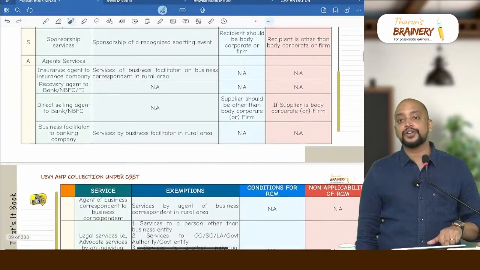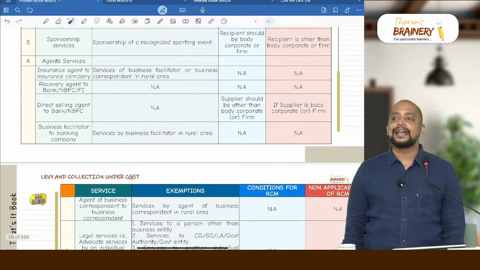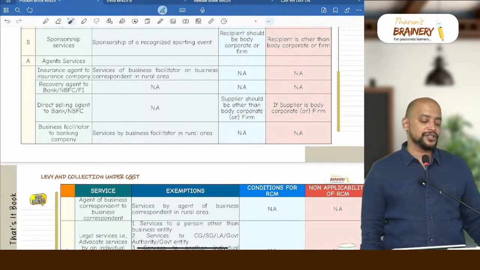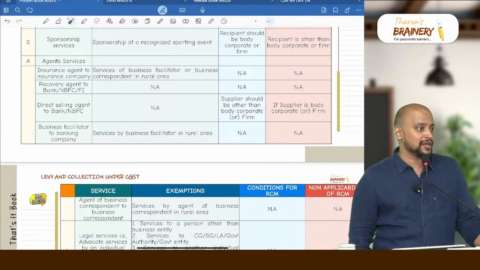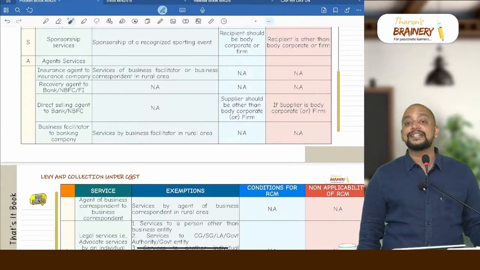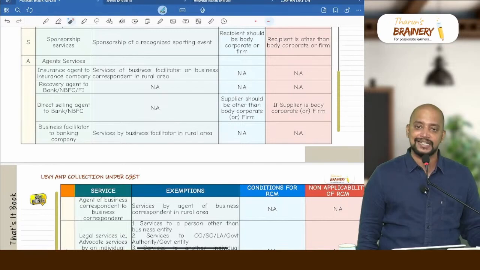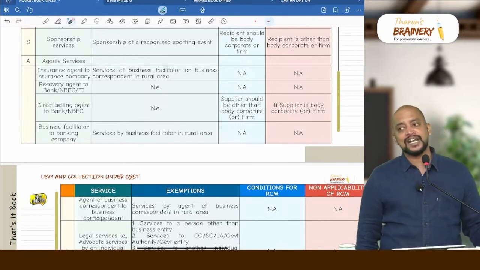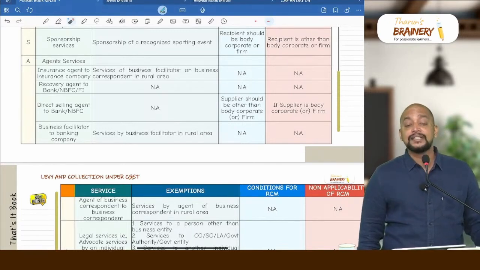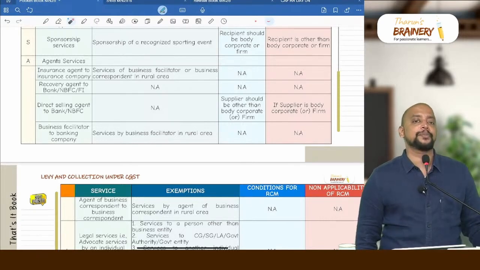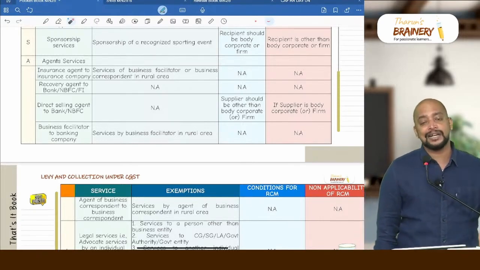Then we have sponsorship services. For sponsorship services, we have one exemption. What is that? Sponsorship provided by recognized sports body is exempted. Other sponsorship will be taxable. What is the condition for RCM? The recipient should be body corporate or firm. What if the recipient is other than body corporate or firm? Then it will be covered under FCM.